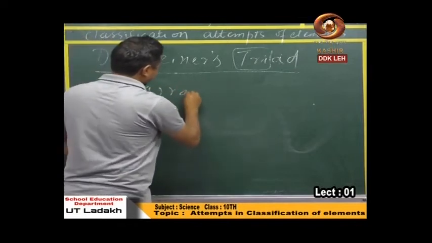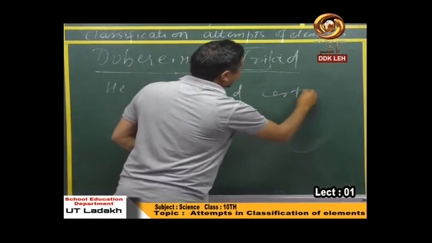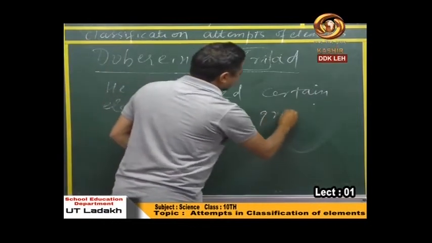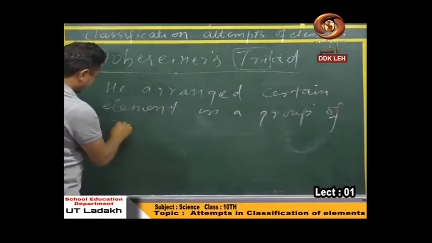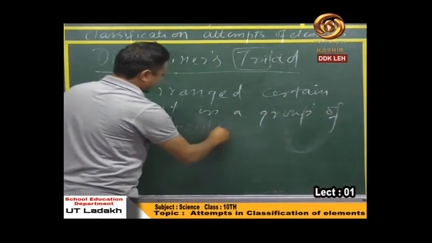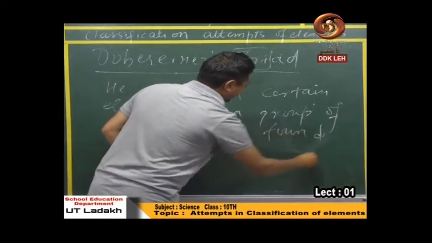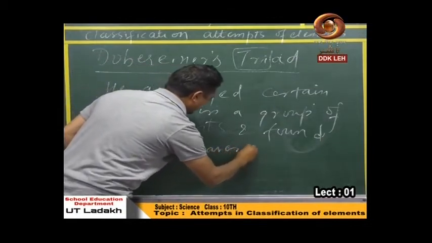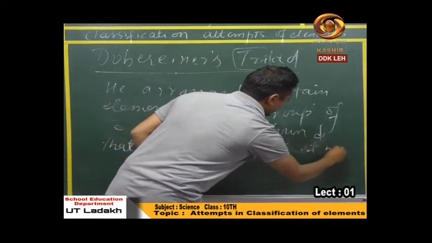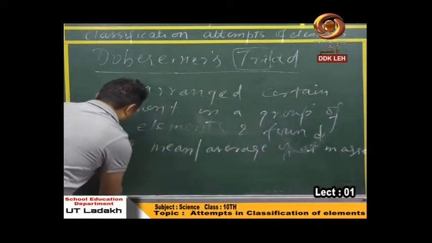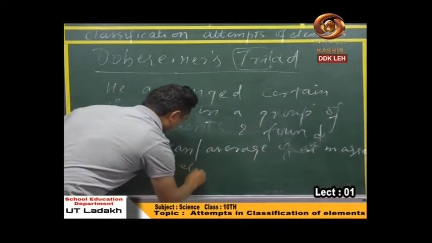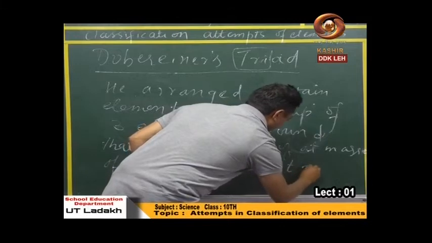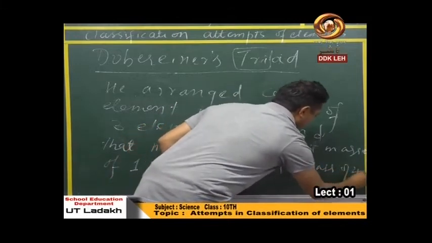He arranged certain elements in a group of 3 and found that the mean or average of atomic masses of the first and third element was almost equal to the atomic mass of the second element.